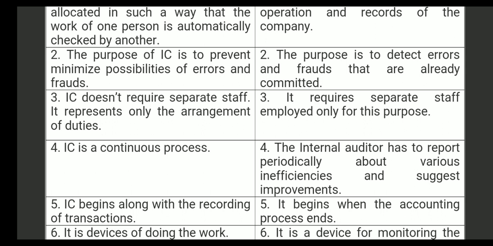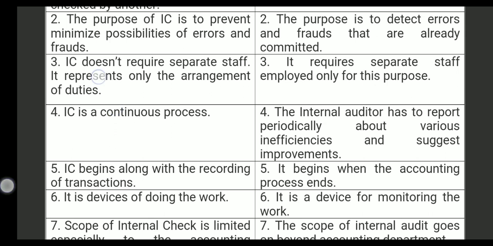So not only detect the errors and frauds, but also you need to suggest how improvements and developments can be made in the business. Like you can give suggestions on how to increase the sales, how to increase the profit, how to minimize the cost, and so on. Clear?